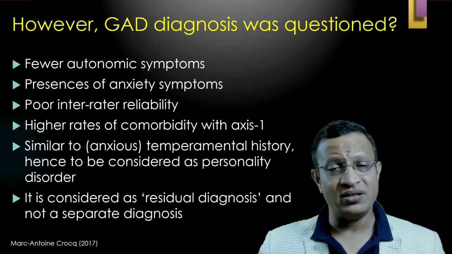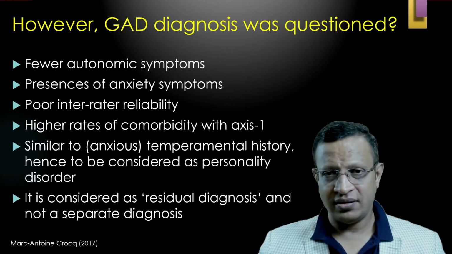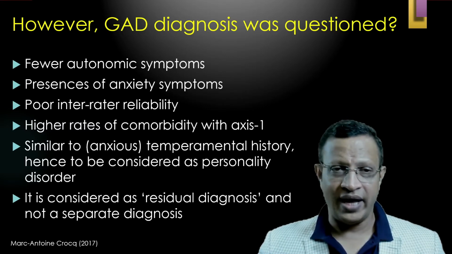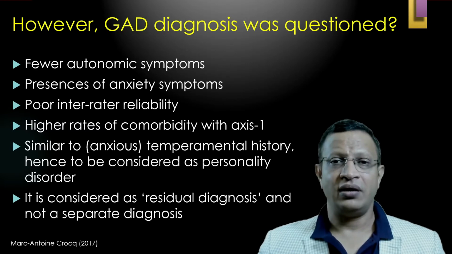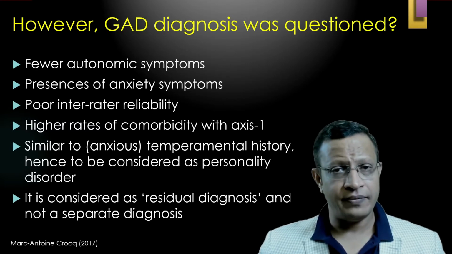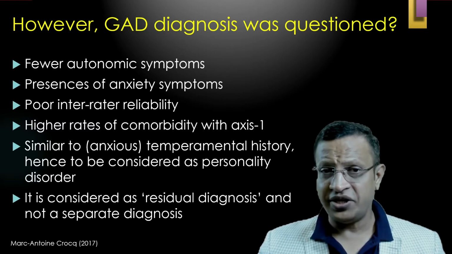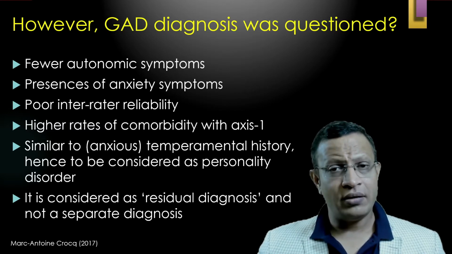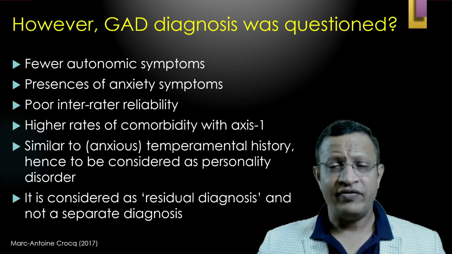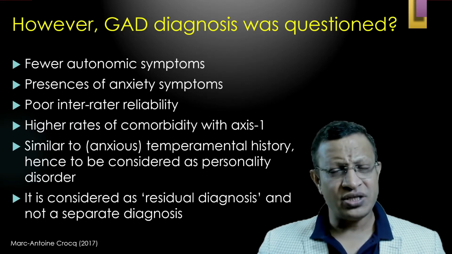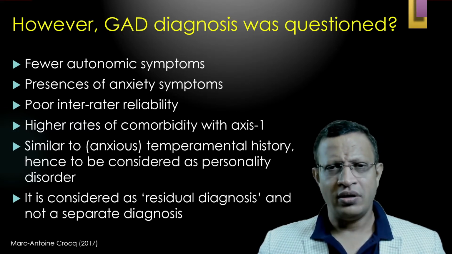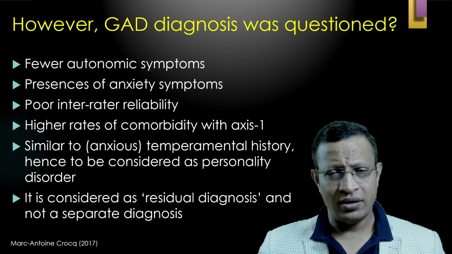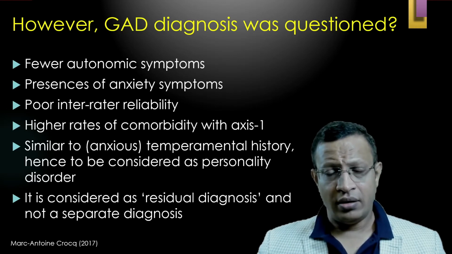Hence, the GAD diagnosis will be missed and the comorbidity will be diagnosed. Further, the temperamental history, that is anxious, shy, or even separation anxiety, all these also come into the picture. Further, AAPD, anxious avoidant personality disorder, versus generalized anxiety disorder: sometimes it becomes very difficult to delineate between the two.